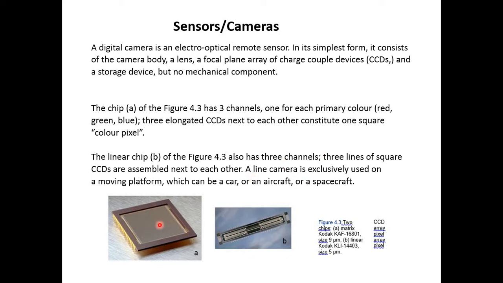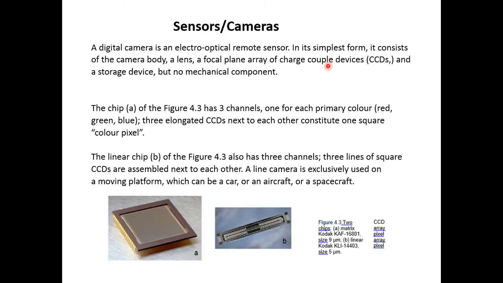Here we have a charge coupled device, a matrix type from one company, and the second one is a different model, a linear CCD, KLI with different model numbers like 16801 and 14403. So each company has developed different types of CCDs with different model numbers which are mounted on satellites.